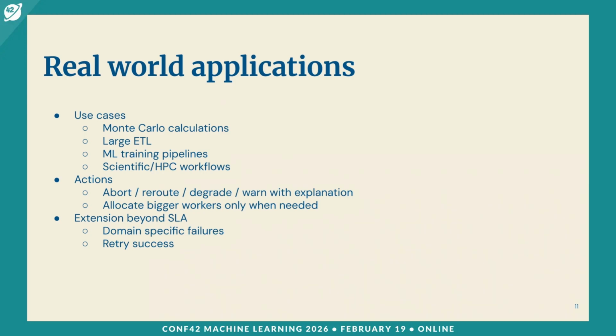The main takeaway is that if you can predict risk early, you can turn Prefect from just a passive orchestrator into an active control loop. So we can save compute and time and make failures much easier to debug.